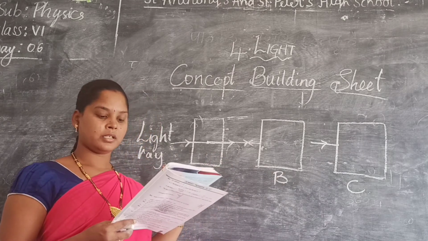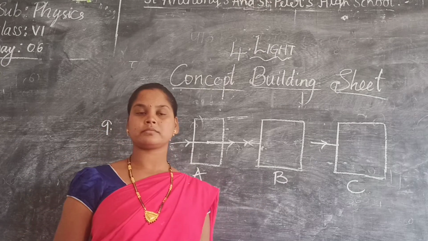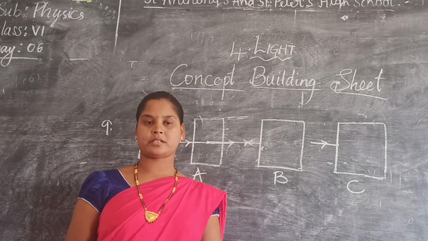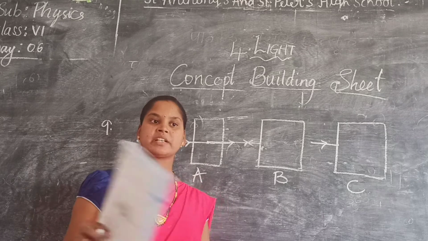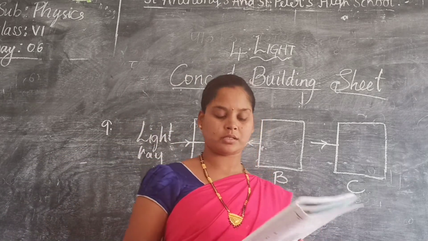Okay. Give one example for this. Object A: glass. Object B: board, opaque object, frosted glass, mirror which gives our reflection. Yes, ma'am. Okay. And the third one is any black object.